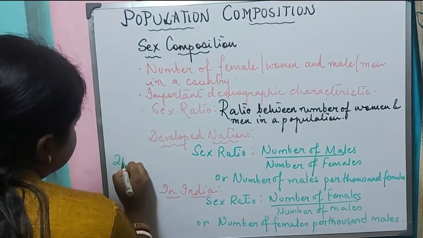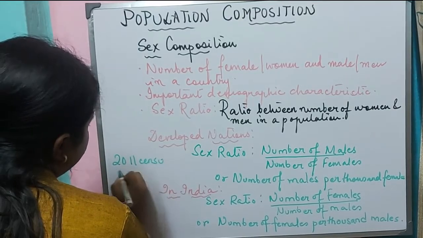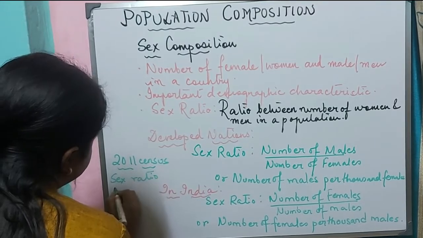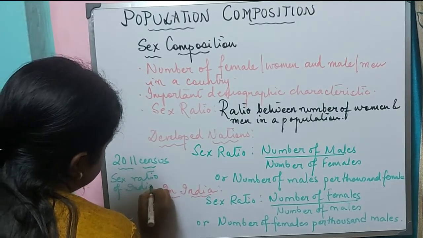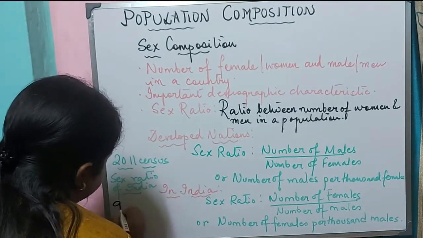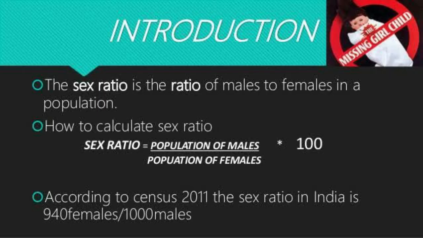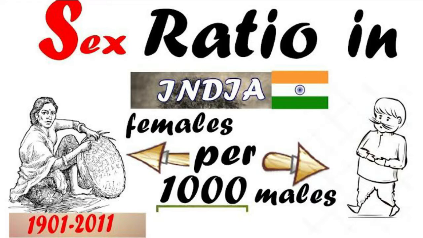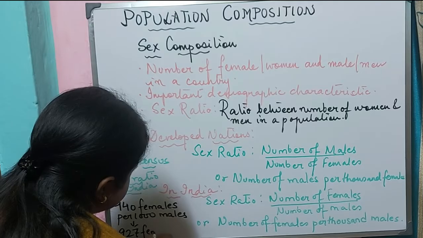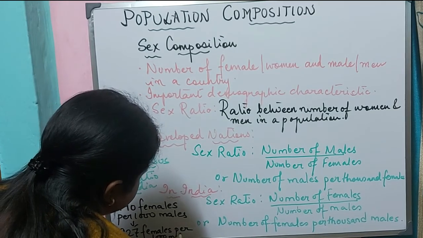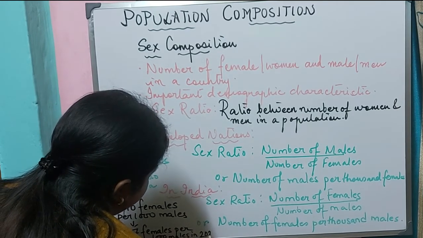According to the 2011 census, the sex ratio of India is 940 females per 1,000 males, which has reduced to 927 females per 1,000 males in 2020.